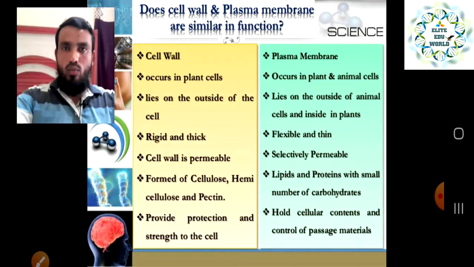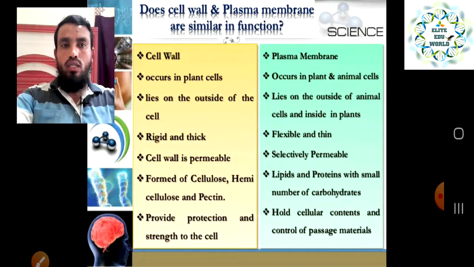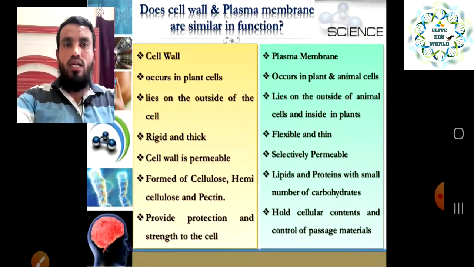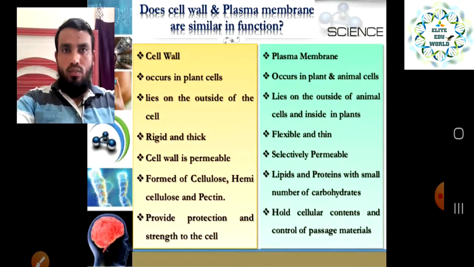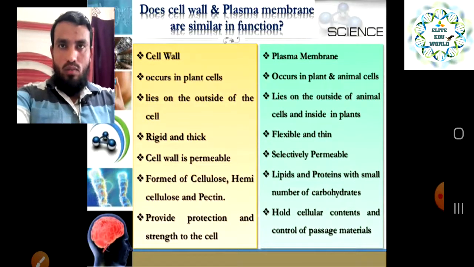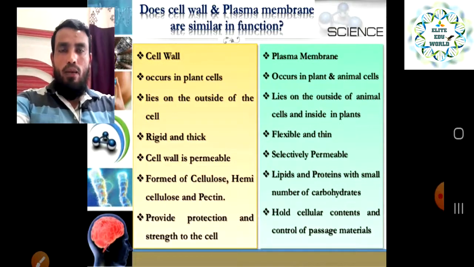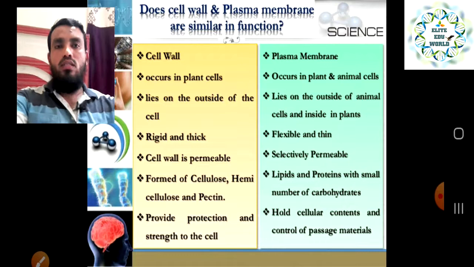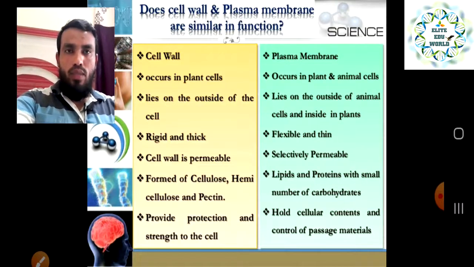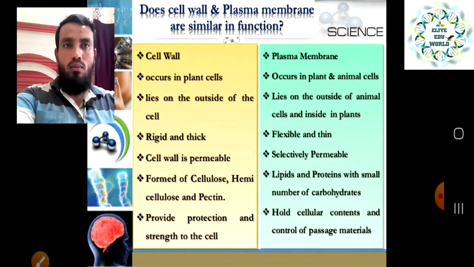The cell wall is there to provide extra protection and strength to the cell, and the plasma membrane holds the cellular content and controls the passage of material, because this is the external layer in the animal cell. So it holds all the cellular material, whatever the mitochondria, Golgi apparatus, everything, with the help of the plasma membrane. So these are some differences between the cell wall and plasma membrane, and you can also write them down in your notes. These are very important points because they differentiate between the cell wall and plasma membrane.